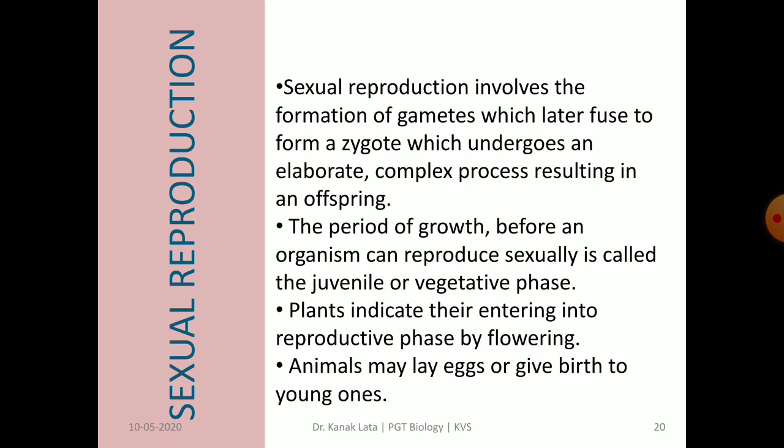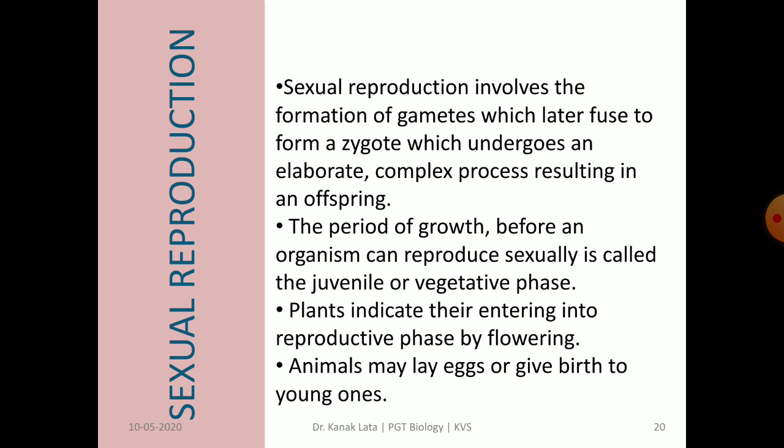The period of growth before an organism can reproduce sexually is called juvenile phase or vegetative phase. So, unless and until the individual reaches the reproductive phase, sexual reproduction does not take place. And appearance of flowers on the plants indicates that the parent has entered into the reproductive phase.